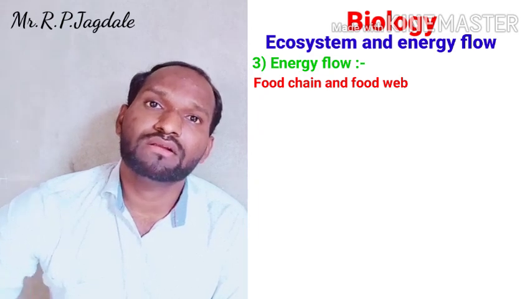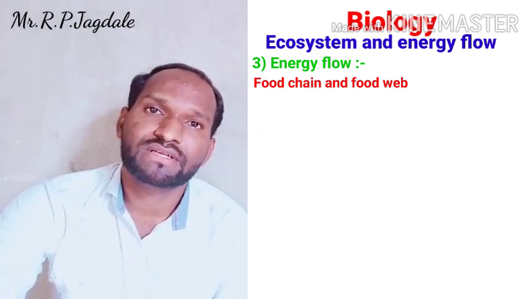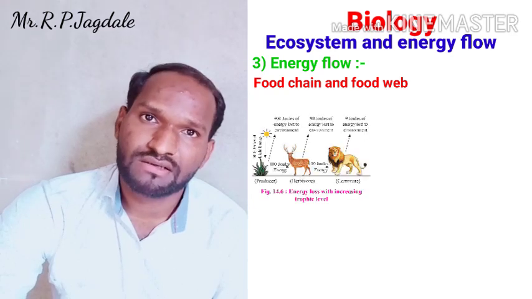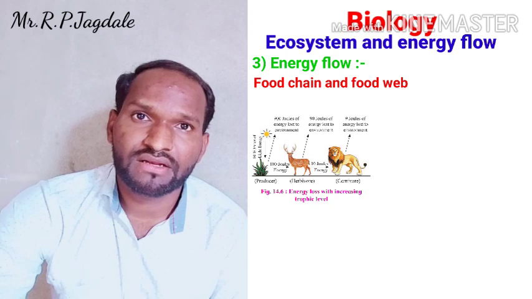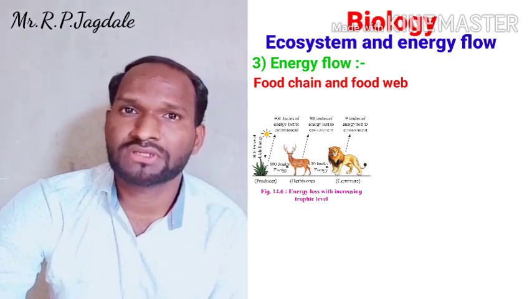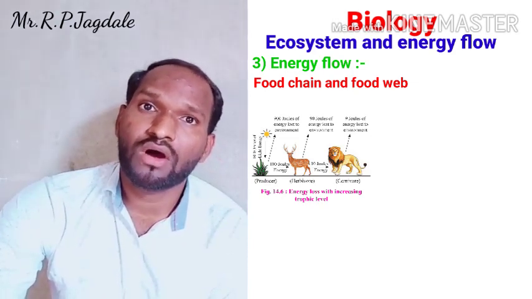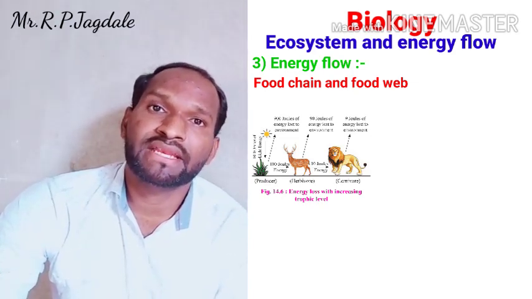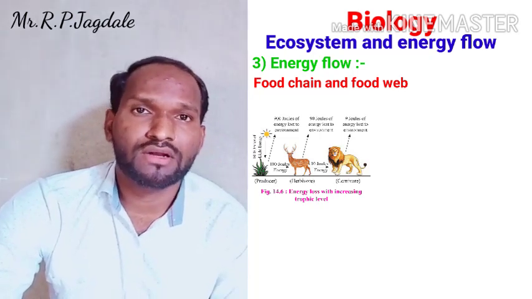For example, an example of a food chain: first we will take grasses. On those grasses there are some goats which are dependent, and on those goats there are some lions or other carnivores dependent. So it is called a food chain where no other branches or no other animals beside this are available. This is called a food chain.